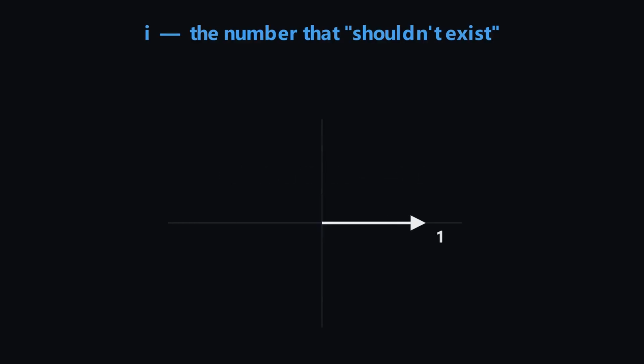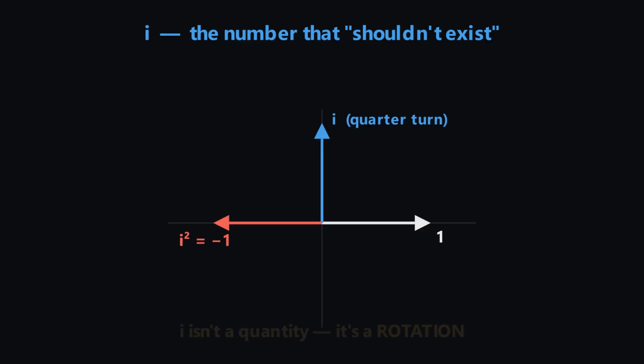The trick is to stop thinking amount and start thinking direction. Multiplying by i is a quarter-turn rotation. Multiply by it twice, a half-turn, and you're facing backwards, -1. Without i, there is no quantum mechanics, no electrical engineering, no signal in your phone. The imaginary number runs the real world, because i isn't a quantity, it's a rotation.